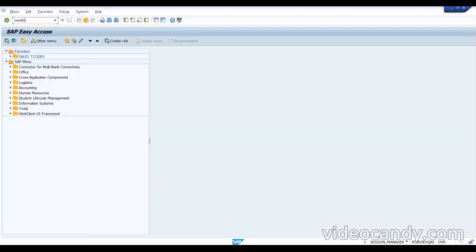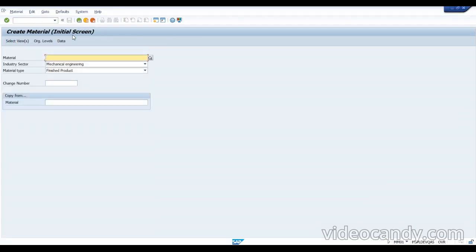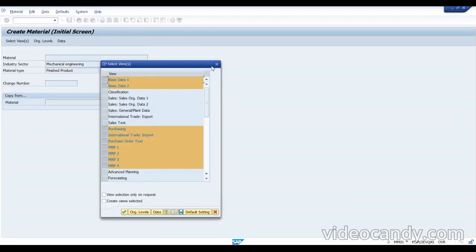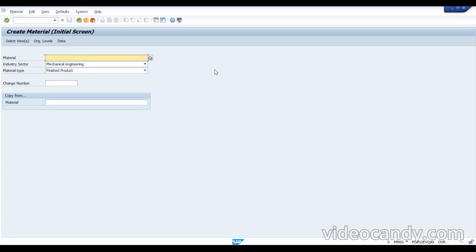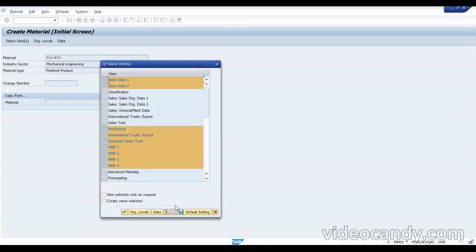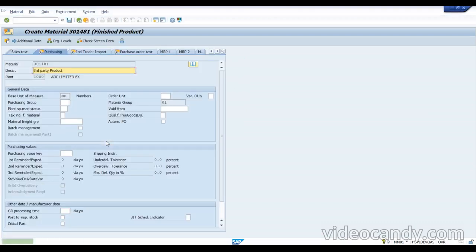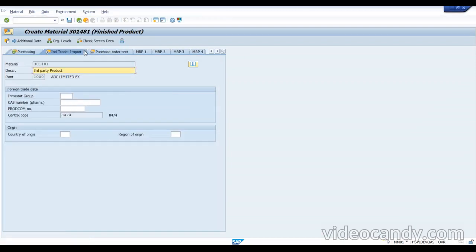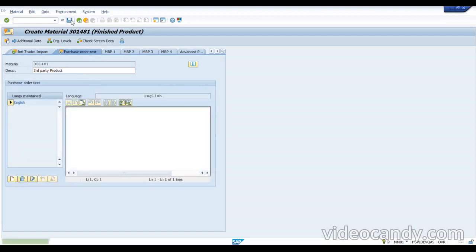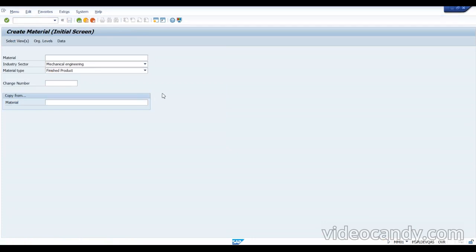Let me check. Go for MM01. Let me check one more time here. Okay, so this thing is not there. Let me check one more time. I think we just missed this one. Okay, right, it's okay. So now we maintain that. This purchasing view we have to maintain, or else we cannot take this material to the MM department. Now it is ready.